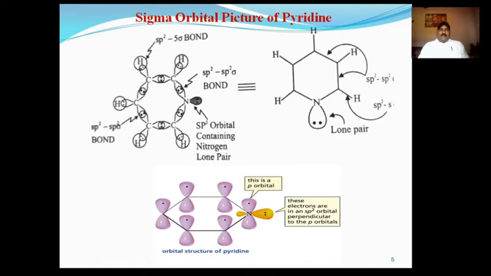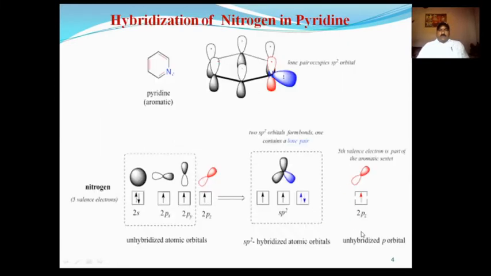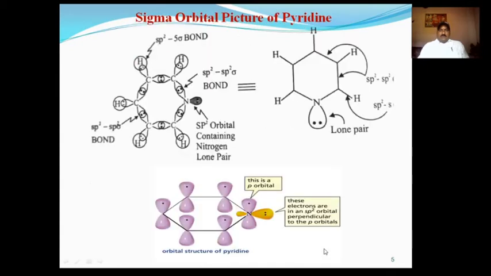Now as each carbon atom undergoes sp2 hybridization, that means 2 sp2 atomic orbitals remain unhybridized. Here in the last picture, these are the unhybridized atomic orbitals. Similarly in the case of nitrogen, these are the unhybridized 2pz atomic orbitals. Here these are the p orbitals of the nitrogen atoms, and this is an sp2 hybrid orbital having a lone pair of